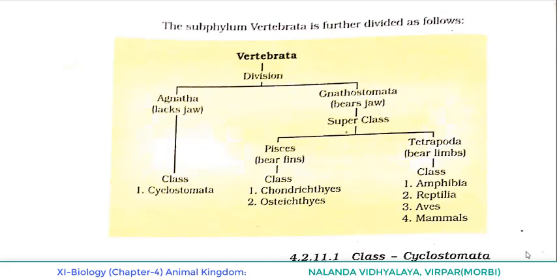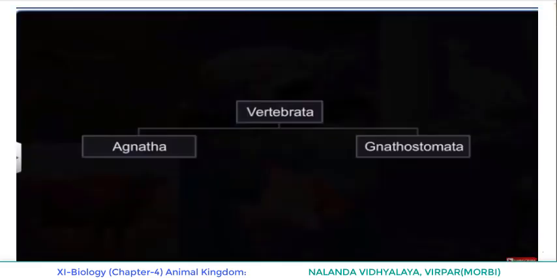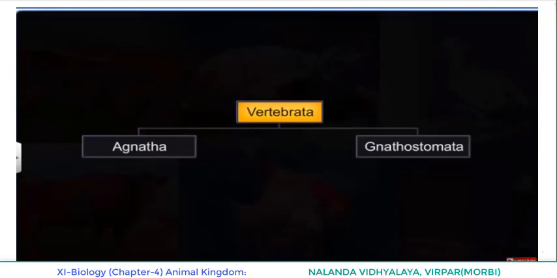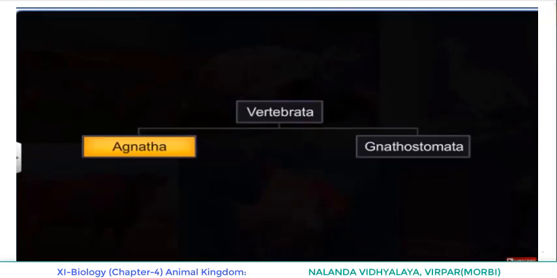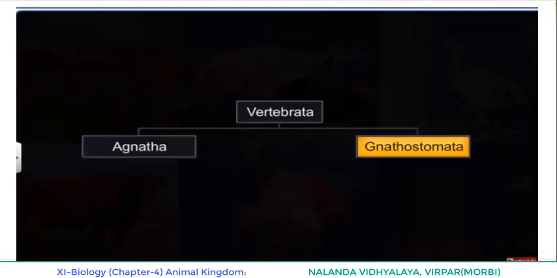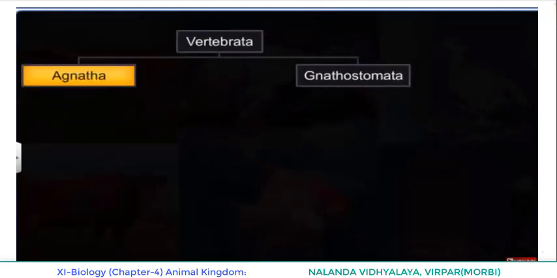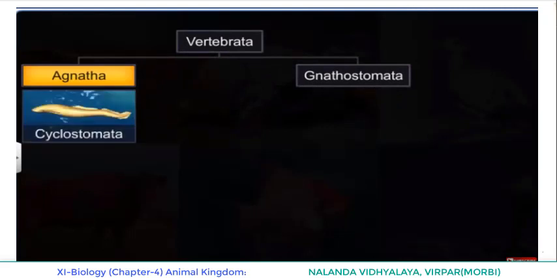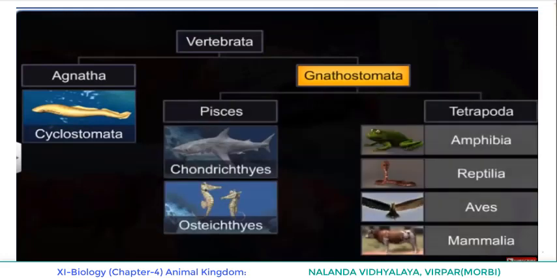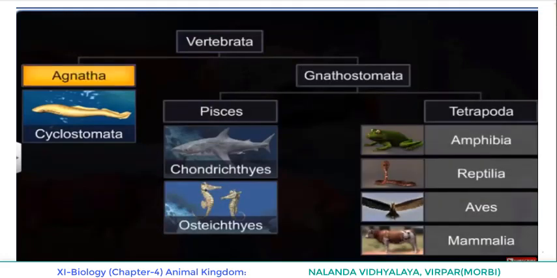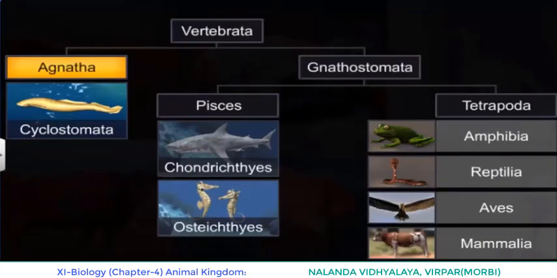And today we have to start the topic regarding Cyclostomata. Before that, we can see once again the subphylum Vertebrata is further divided as follows. See that Vertebrata is again divided into two divisions, Agnatha and Gnathostomata, based on the presence or absence of jaw. If it lacks jaw, then they come under Agnatha. And if it bears jaw, they come under the division Gnathostomata.